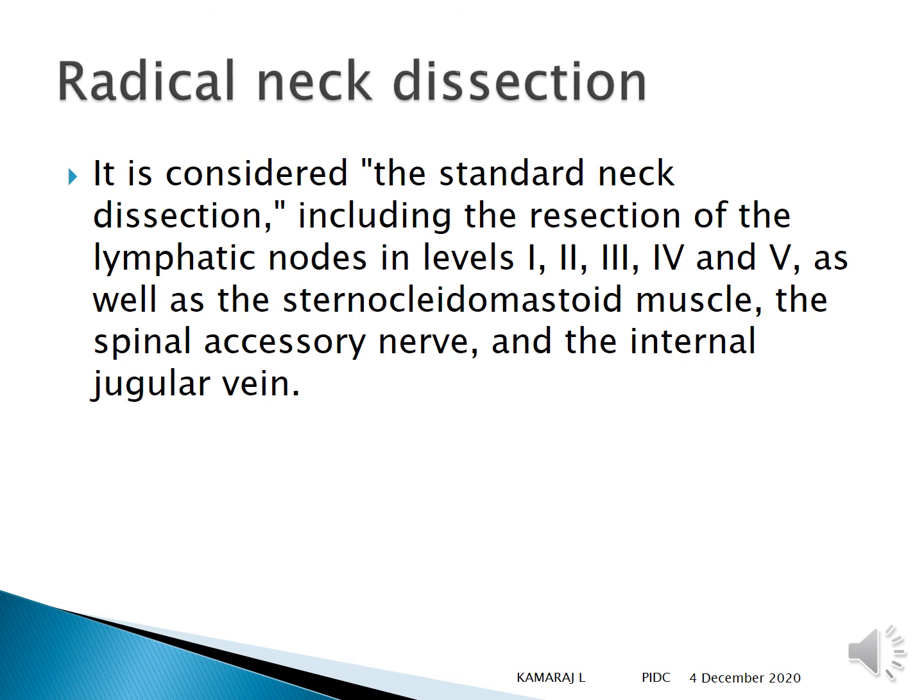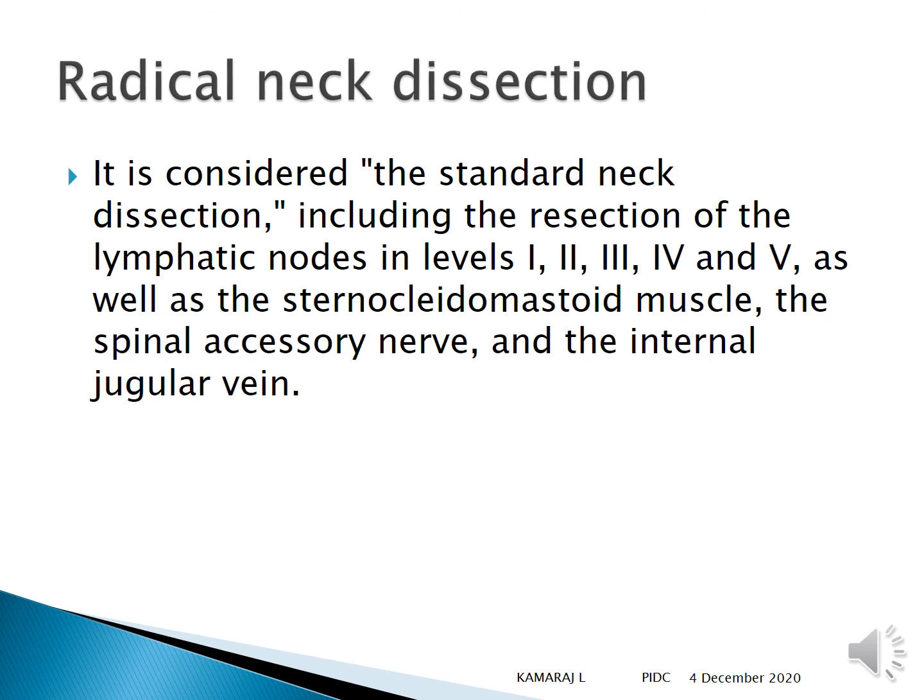So radical neck dissection is considered to be a standard neck dissection if you want to resect the lymph nodes in the levels of 1, 2, 3, 4 and 5, as well as sternocleidomastoid muscle, the spinal accessory nerve and internal jugular vein. So these are the three common structures that will be resected along with the level of nodes, because they are very closely adherent with these structures.